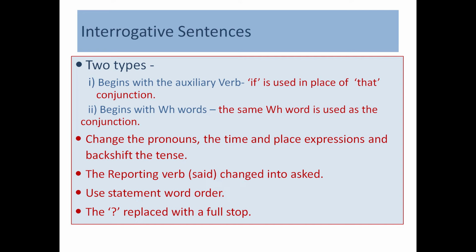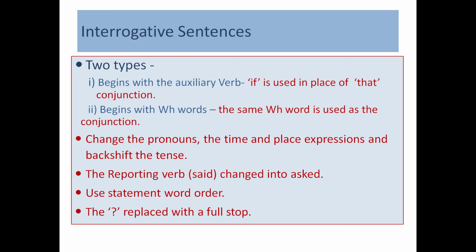When interrogative sentences are reported, all these basic three rules change: the pronouns, the time and place expressions, and backshifting of the tense. Apart from these rules, when we report a question, first let us check whether the question is a yes or no answer question or a WH word question. If the question begins with an auxiliary verb, then the conjunction word if or whether is used in place of the conjunction that. If the question begins with a WH word like how, when, where, what, then the same WH word is used as the conjunction.